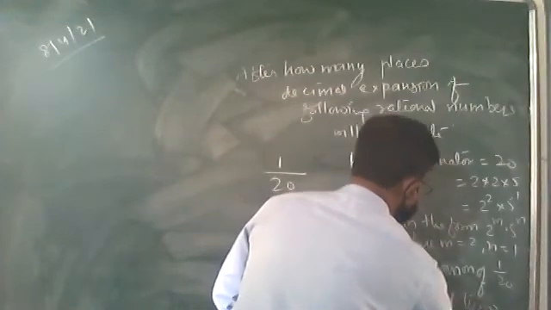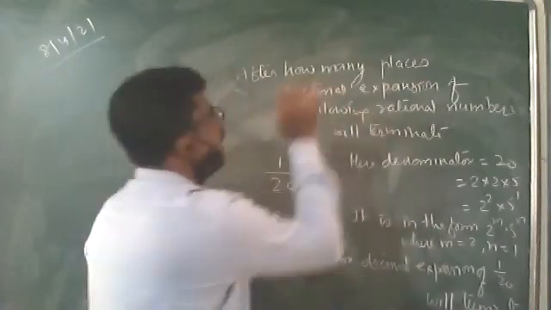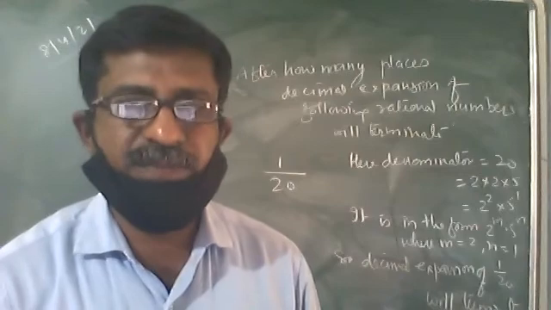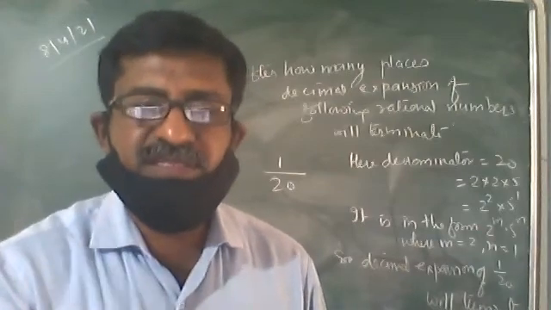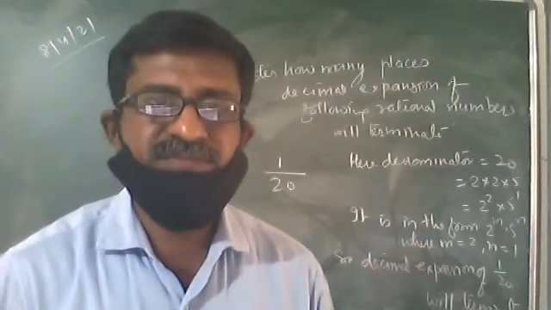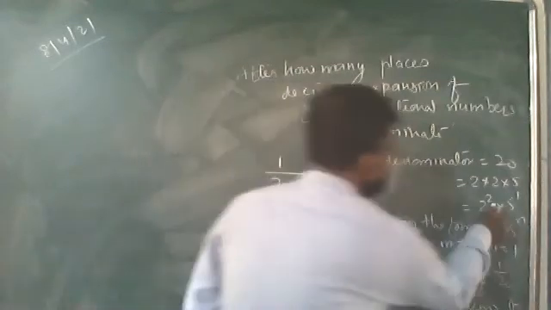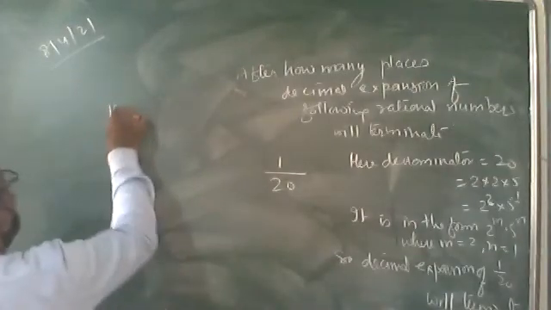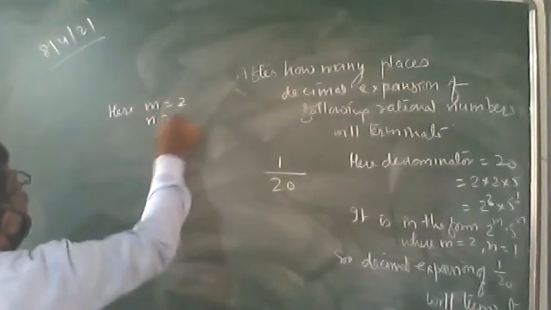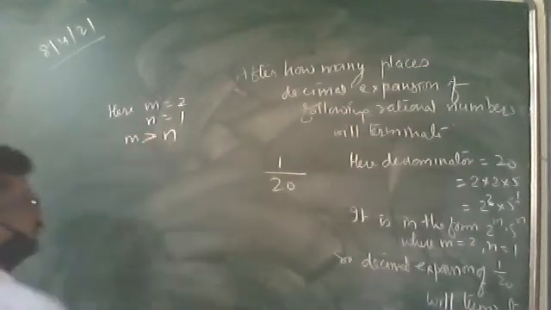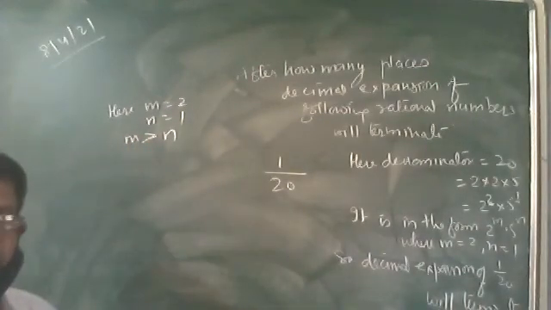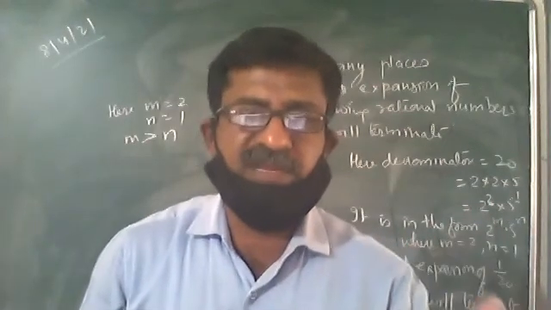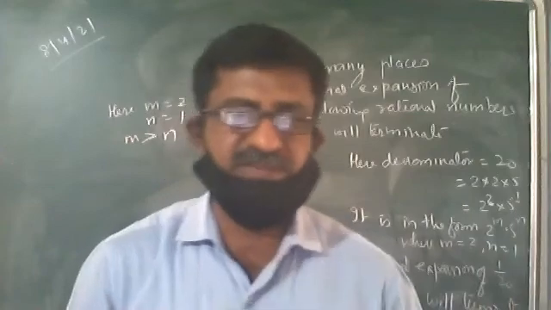That you have already done. But the question is, after how many places is it going to terminate? For that, we will see the powers m and n. The value of m is 2 and n is 1. Here, m equal to 2 and n equal to 1. m is greater than n, 2 is greater than 1, and whichever number is greater, it is going to terminate after that many places.